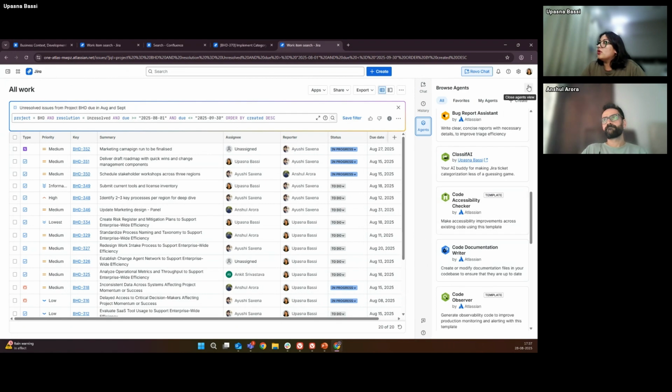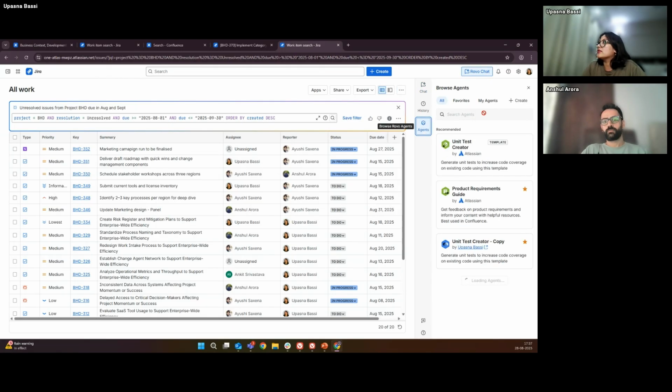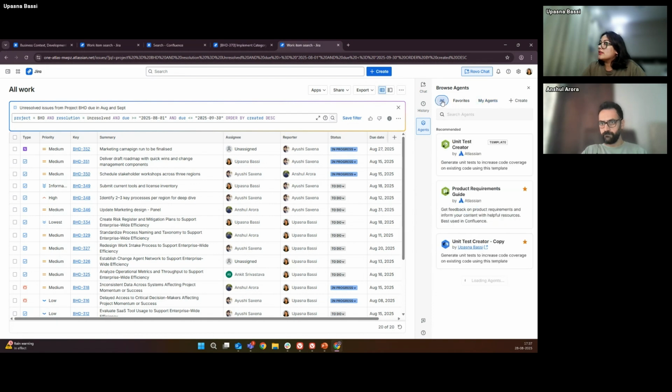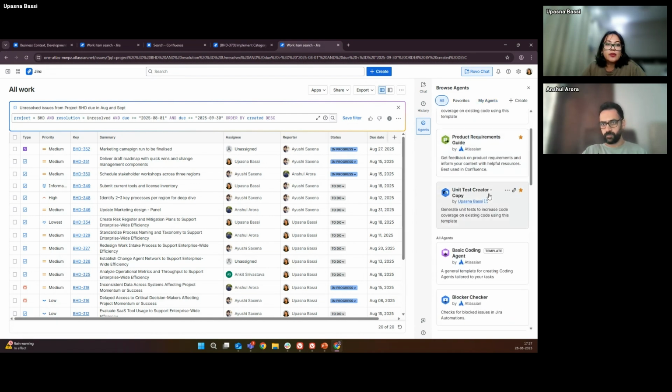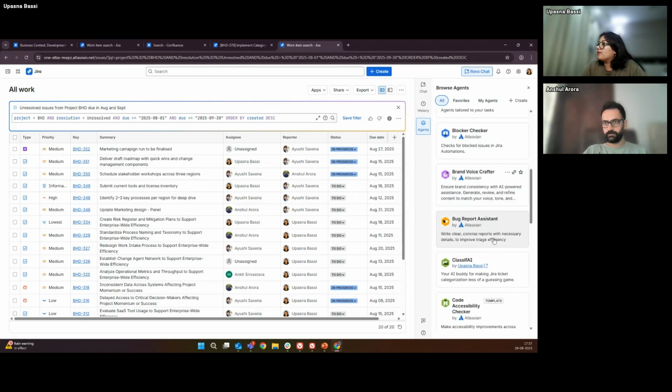In addition to out of the box agents, we also have an option called custom agents. So there's something called my agents. These are the agents that I've developed, and they don't require code. You can just list down your instructions and what you would like them to do, and basis that an agent becomes available. And once you're ready, you can also roll this out. So when people are trying to search for agents, your agent, when it's been released, will also start appearing in this list. So it's really easy.